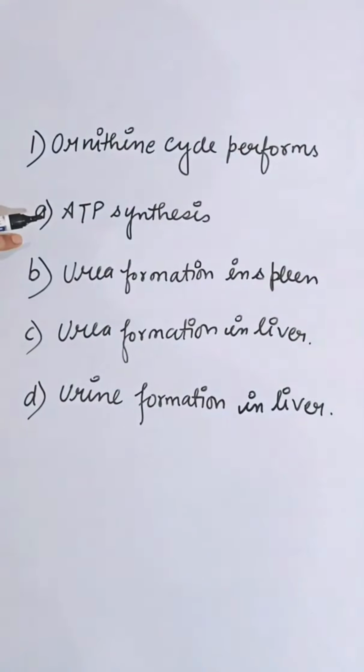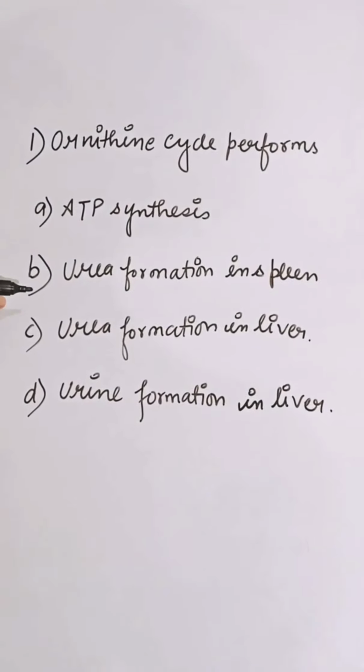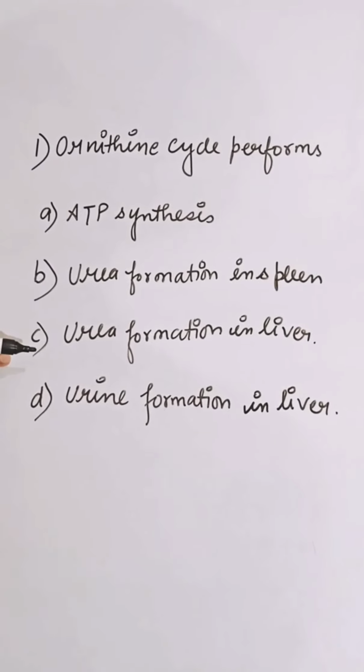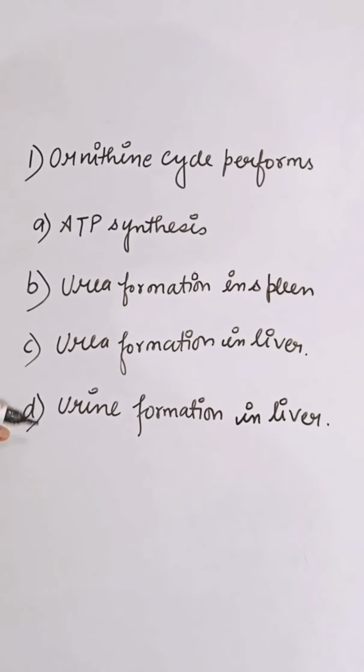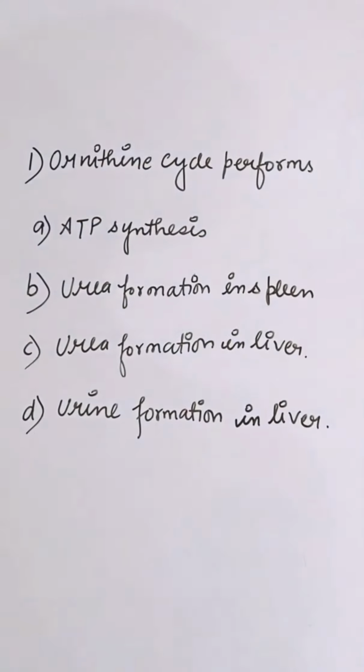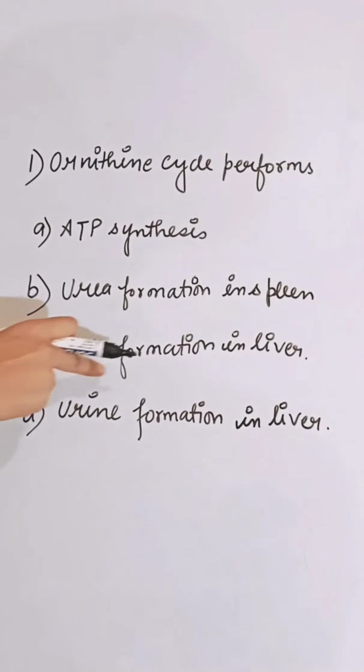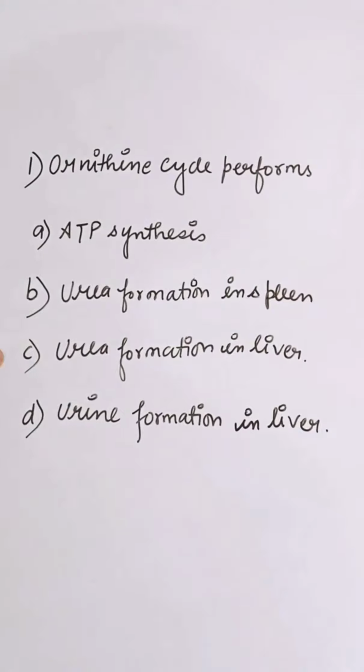The ornithine cycle performs: first option ATP synthesis, second urea formation in spleen, third urea formation in liver, and fourth urine formation in liver. The ornithine cycle performs a very important role in the formation of urea in the liver. So the correct answer is C.